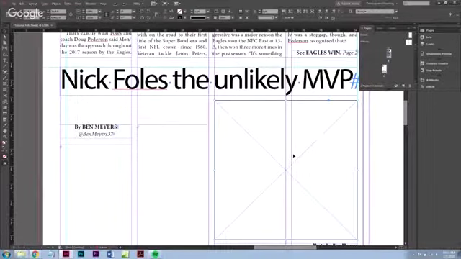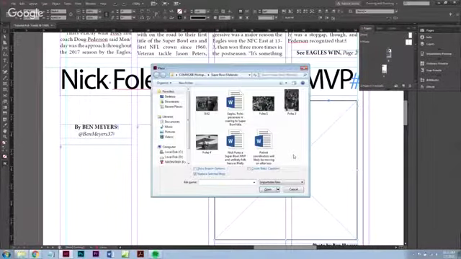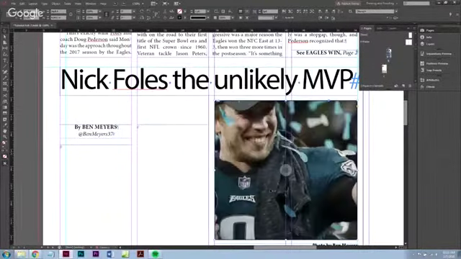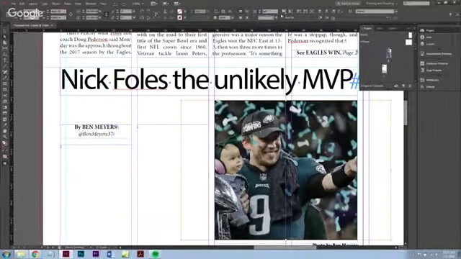So let's see. I'm going to go Control D because it's easier for me. And here's him and his daughter. Nick Foles 1. Hit open. Okay, way too big for now. That's okay. So we have it selected right there. We have the box selected. So we go up and we take our white arrow and click on it. And you see the yellow border. That's the actual size of the photo. So we're going to go up here and we're going to take our fill frame proportionally tool. Click on it. Hey, there we go.